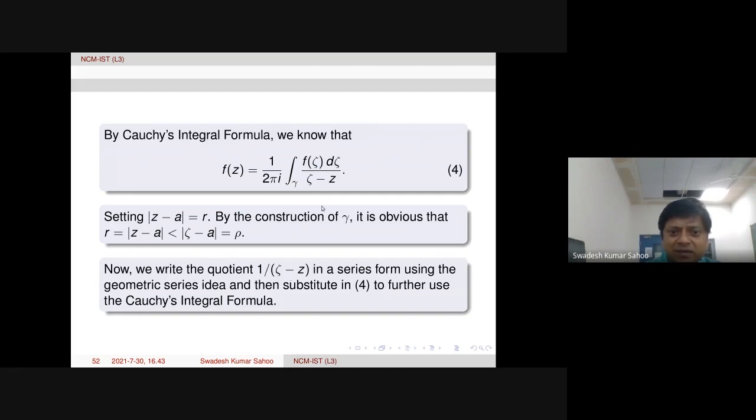1 over zeta minus z, this quotient we want to write in a series form, using the geometric series idea. In a geometric series, we need some quantity less than 1. So here, if we divide by modulus of zeta minus a on the other side, then this ratio will be less than 1. Therefore, we need to use this idea in Cauchy's integral formula. Then simplifying step by step, we will arrive at the destination.